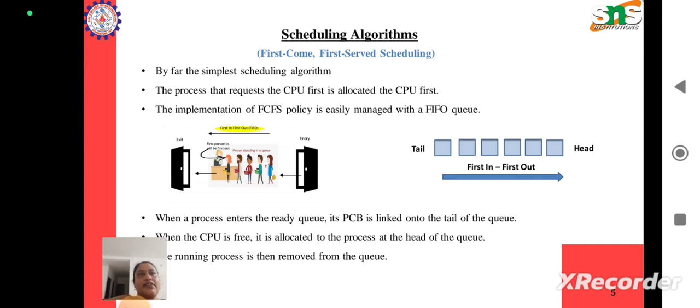Now let us see if first come first serve scheduling is an efficient scheduling or not. The average waiting time under the FCFS policy is often quite long. So if we are following a first come first serve scheduling policy or algorithm, then the average waiting time for each process is quite long.